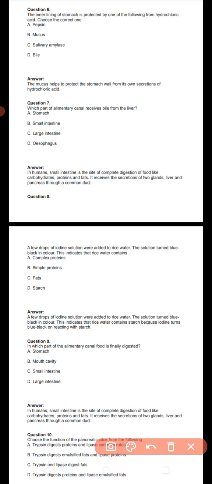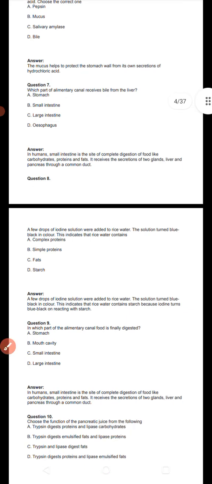Next question: in which part of the alimentary canal is food finally digested? So in humans, the small intestine, 7 meters, is the site of complete digestion of the food like carbohydrate, protein, fat. It receives secretions from two glands, liver and pancreas, through a common duct. Next question.